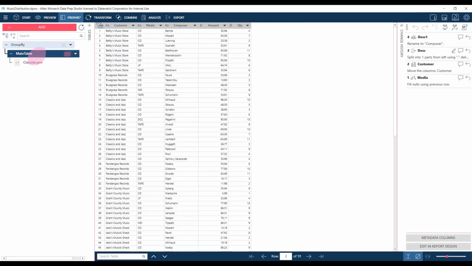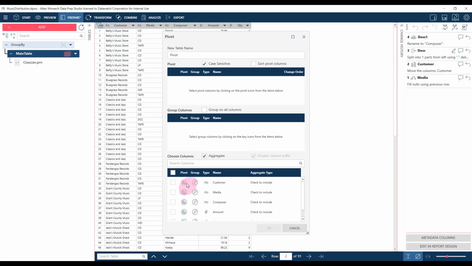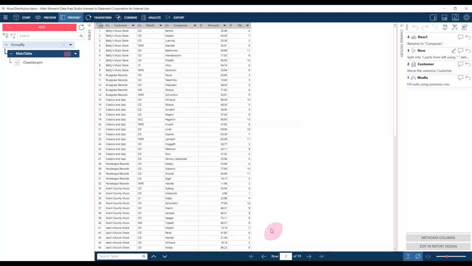We've also got options like the pivot. So the across option that we had there with the media going across the top, we can do that through a pivot. So again, if we go into transform and this time pivot, and again, maybe we want to group it by customer, but this time pivot the media column and then maybe select the amount to sum the amount.